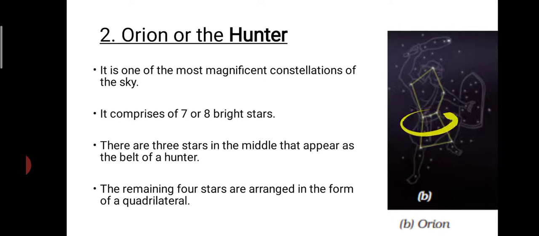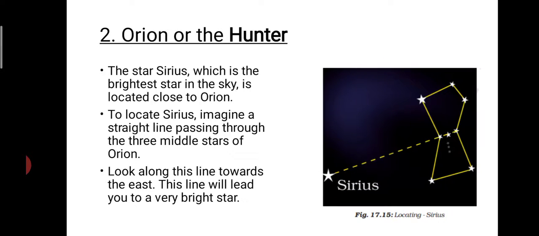Here you can see these 3 stars are joining together to form the belt of the Hunter. Nearly 7 or 8 bright stars will be present in this. Okay, the remaining 4 stars are forming a quadrilateral. You can also see Sirius, a bright star which is present in the line coming straight by joining the 3 stars, and that is the Sirius which is located on that straight line.